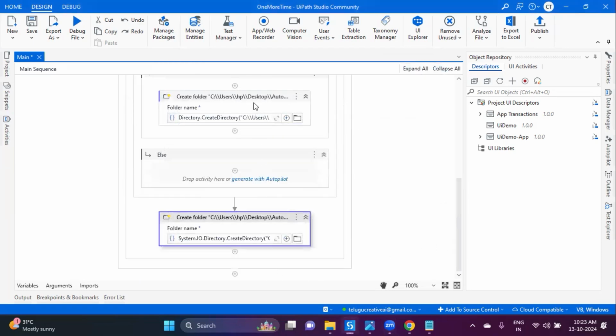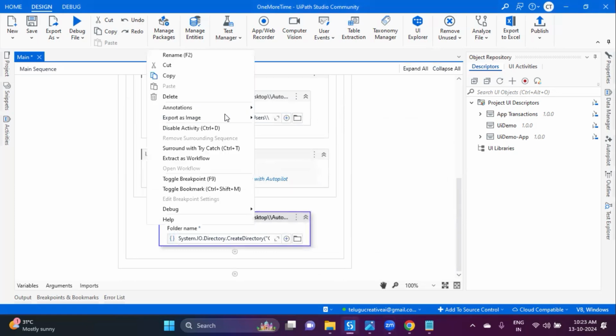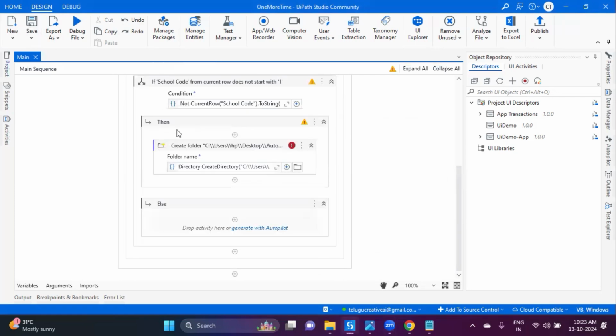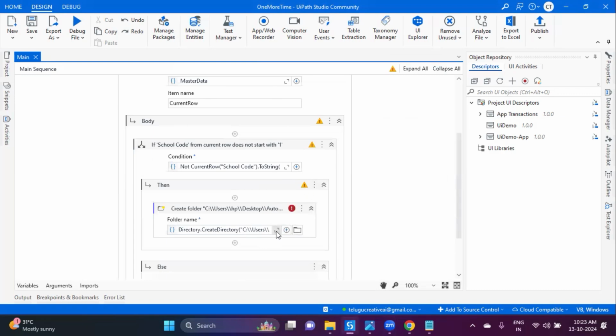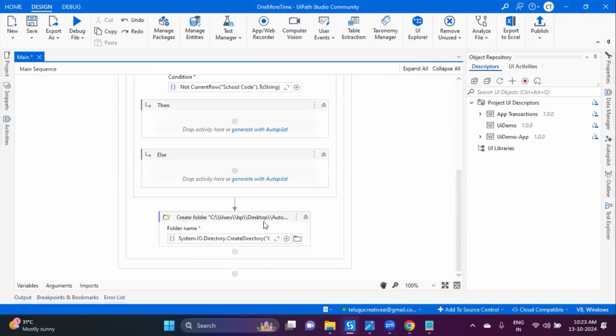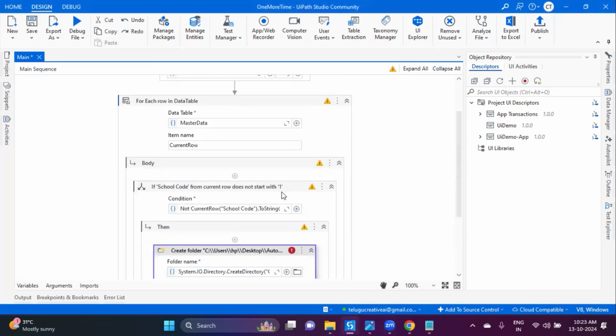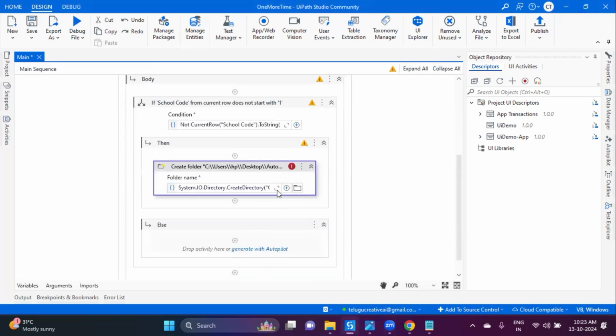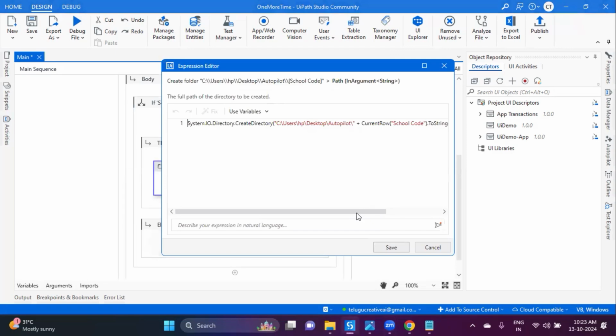Now you can just move or delete this one. Or let us see. Instead of this, just drag and drop here. What is the issue?